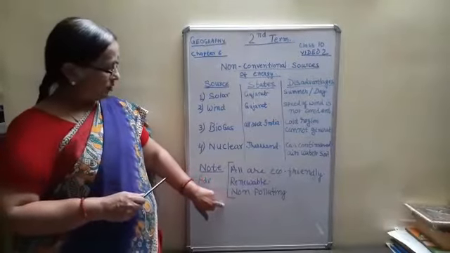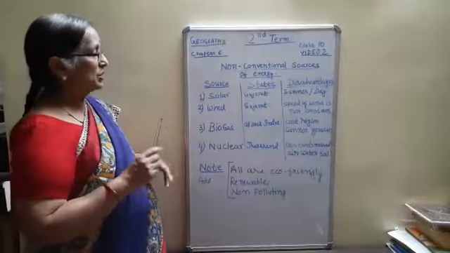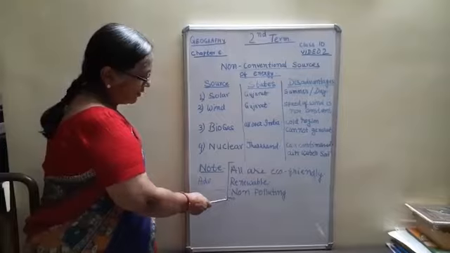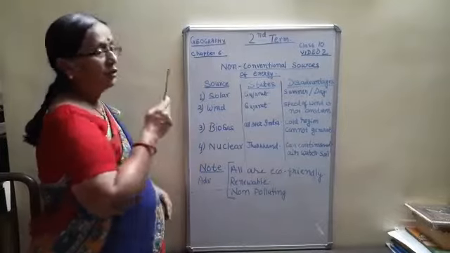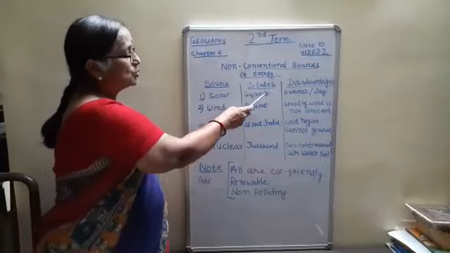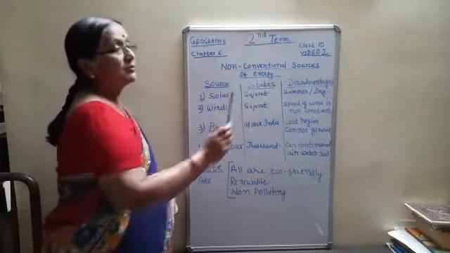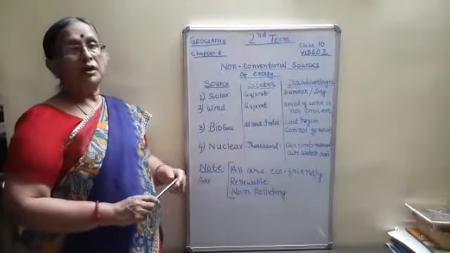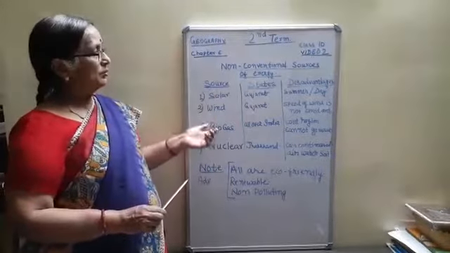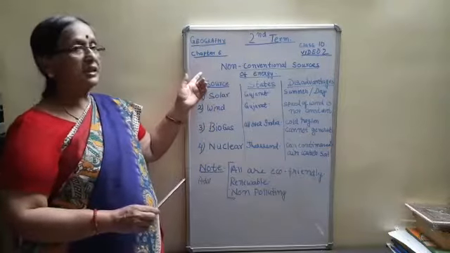So it is eco-friendly. Now for the examination, you should learn all these three advantages for all the four sources of power. You should know at least two states where each is produced, and one or two disadvantages of all the four sources. Now with this we come to the end of chapter 6.